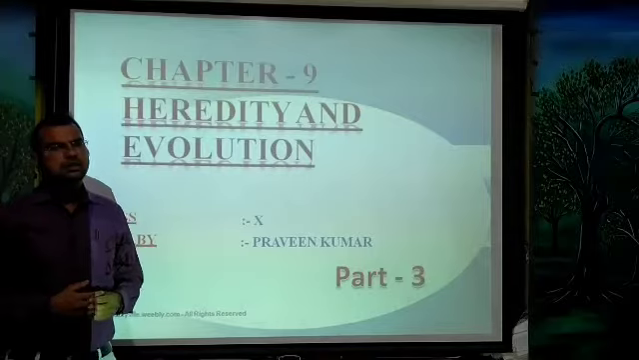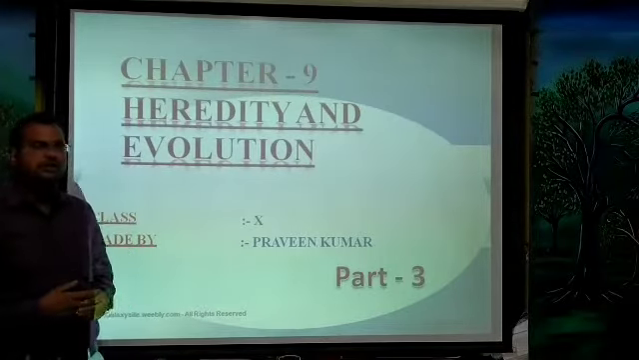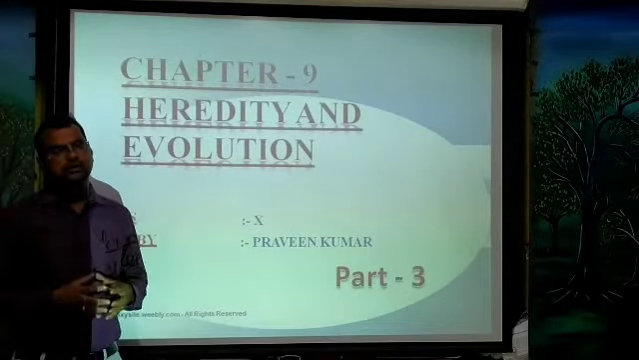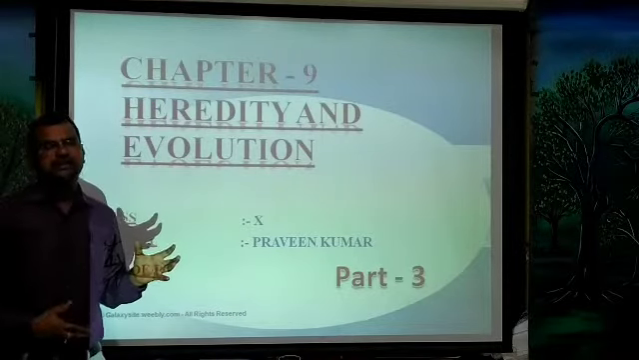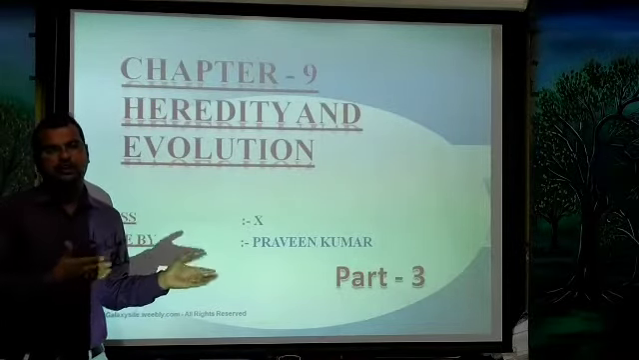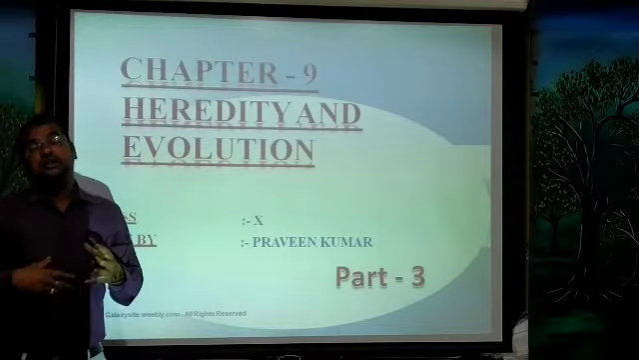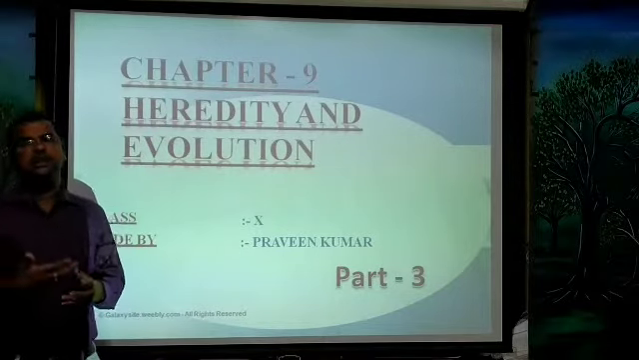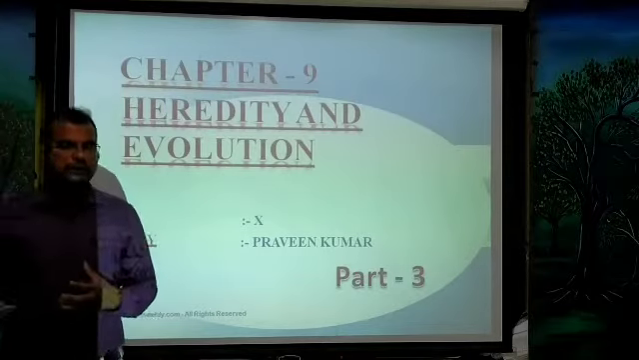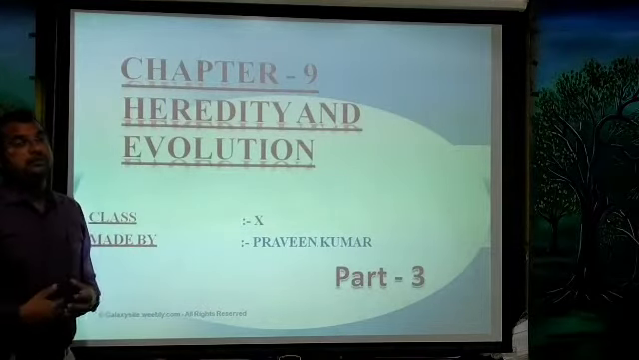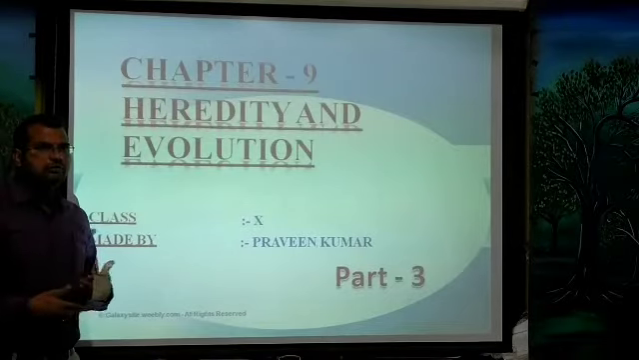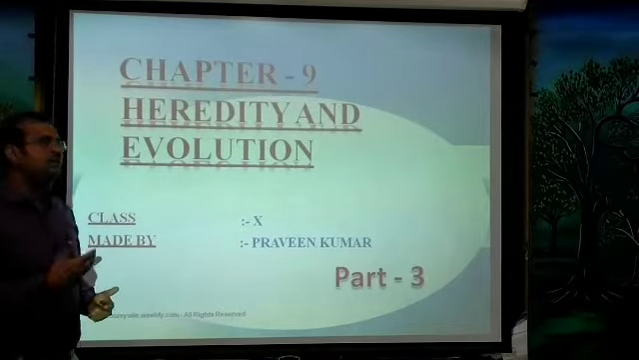In the previous part, we discussed how heredity takes place, how the characteristics are transferred from parents to offspring, and what changes we see. Those are the variations we see in offspring when compared to the parent, which we discussed in detail. We'll continue the lesson with the next part.